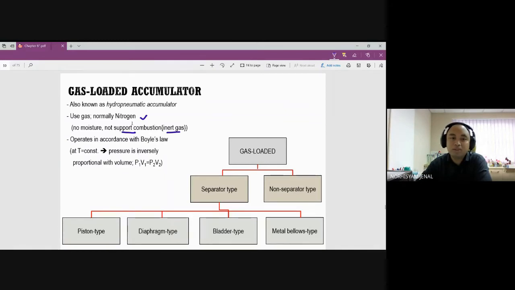For example, if you use oxygen and the system is using water, if they mix together, now the oxygen will be together with the water and we don't have any oxygen in the system anymore. So that's why we use a gas that is not going to react.